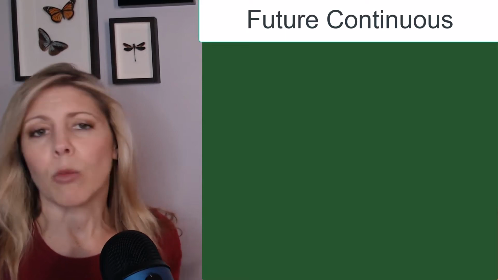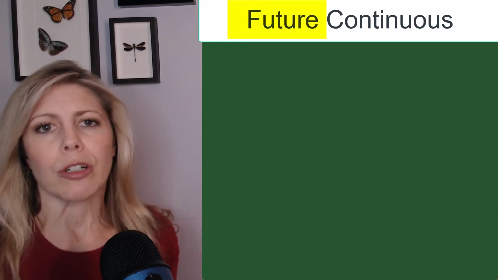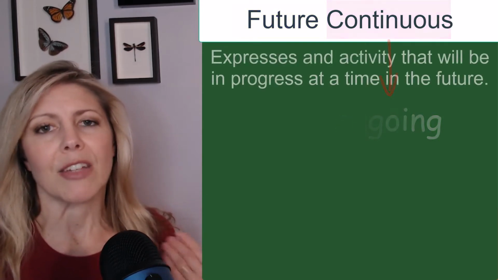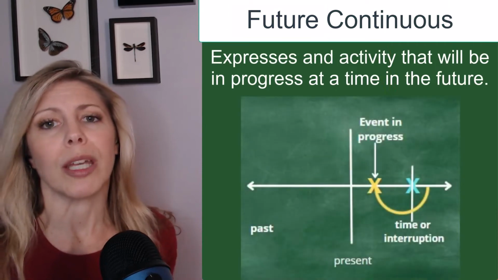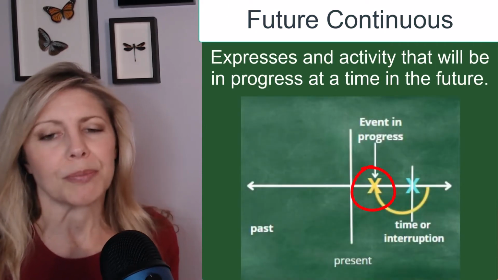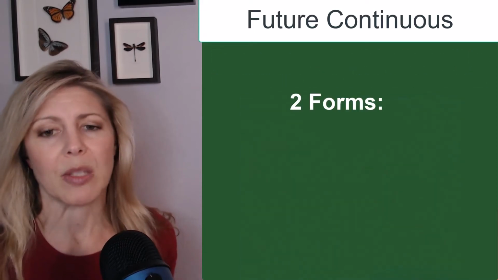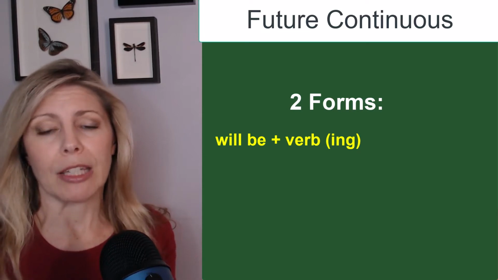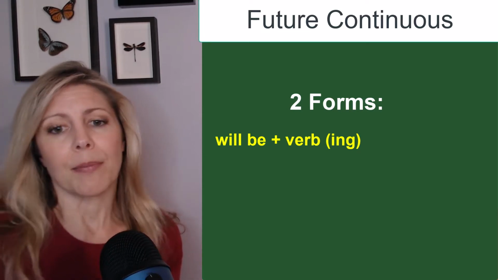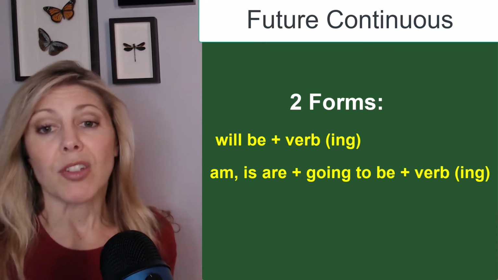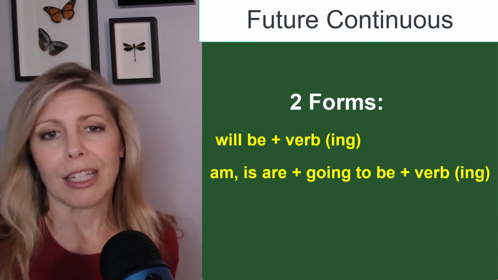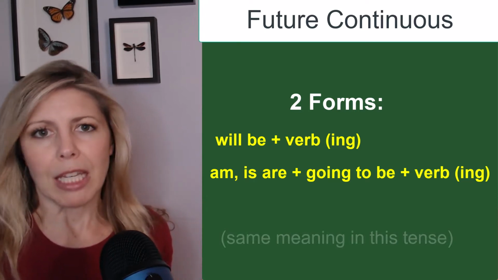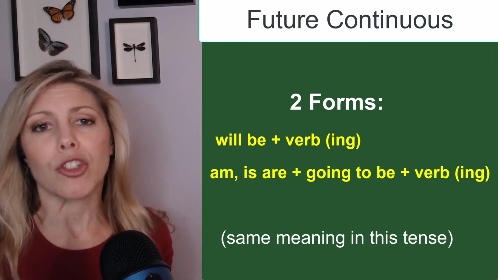The name is basically what it is. We're talking about the future and something that is ongoing. So basically we're expressing an activity that will be in progress or ongoing at some point in the future. Now we have two forms that we can express this in. The first form is will be plus verb ing. The second form is am, is, or are plus going to be plus verb ing. Now, basically there's really no difference in meaning here. We pretty much use these forms interchangeably.